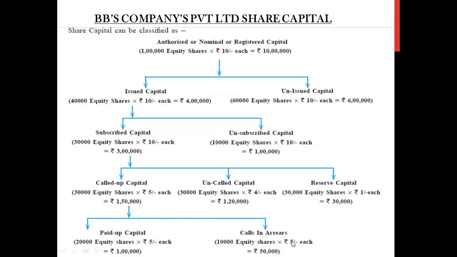So at 5 rupees each, the total amount pending to be received by the company, which is outstanding or calls in arrears, is 50,000 rupees. So this was the first topic which we started. Class, I hope with the brush up everything is grasped and revised again.